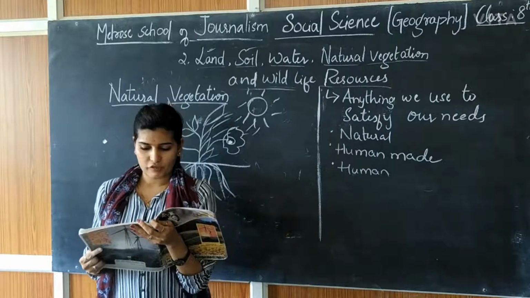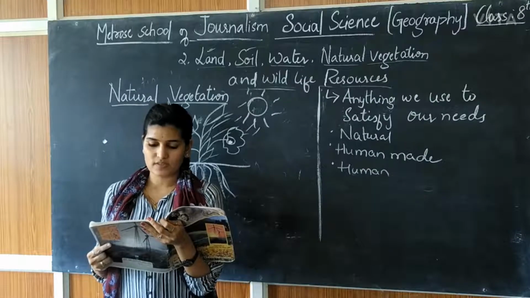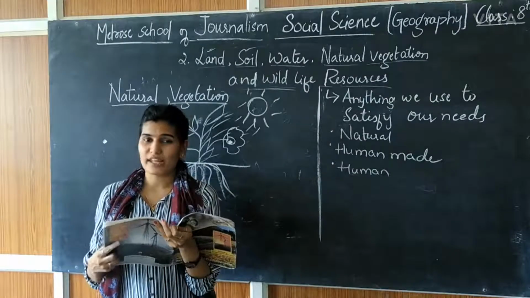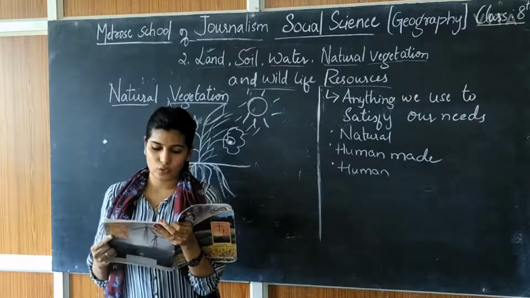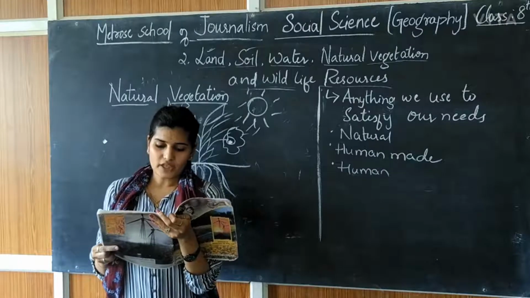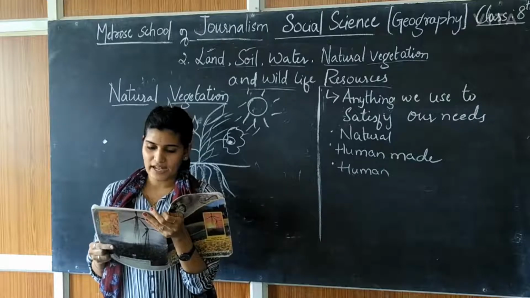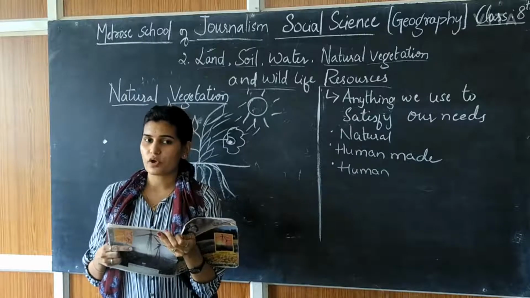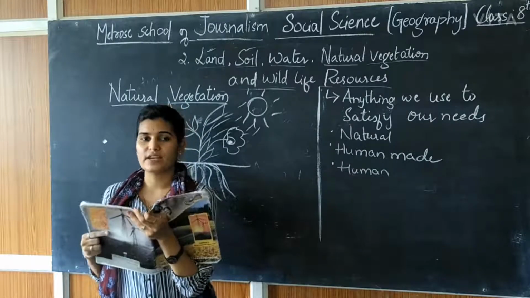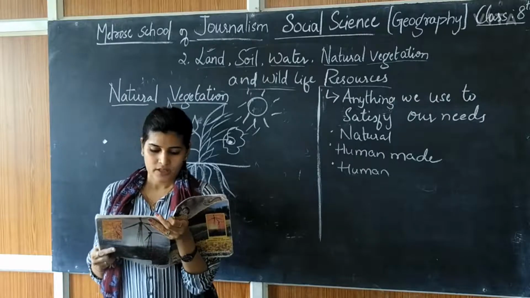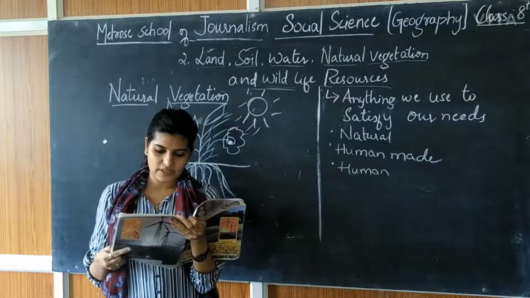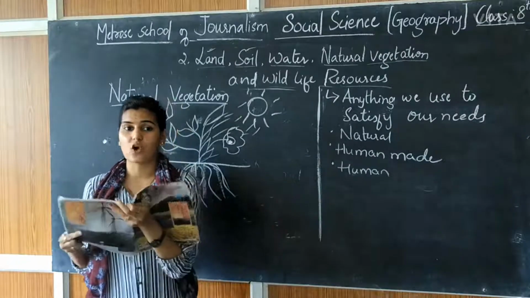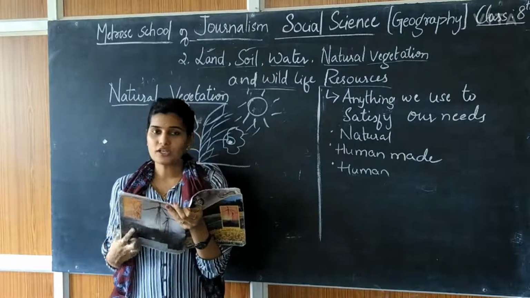Now, tundra vegetation of the cold polar regions comprises mosses and lichens. Tundra means a very cold, low temperature area, where mosses and lichens grow. Forests are broadly classified as evergreen and deciduous forests depending on when they shed their leaves. Evergreen means always green. Evergreen forests do not shed their leaves simultaneously in any season of the year.